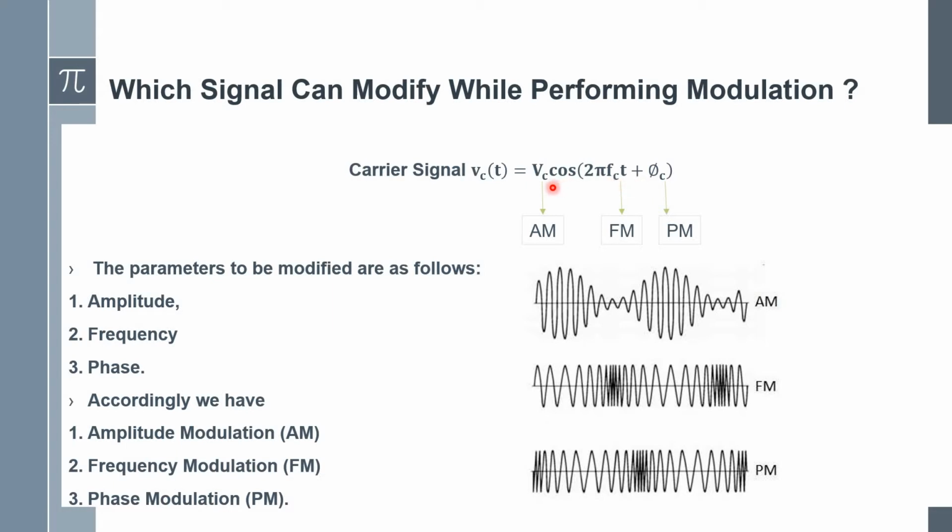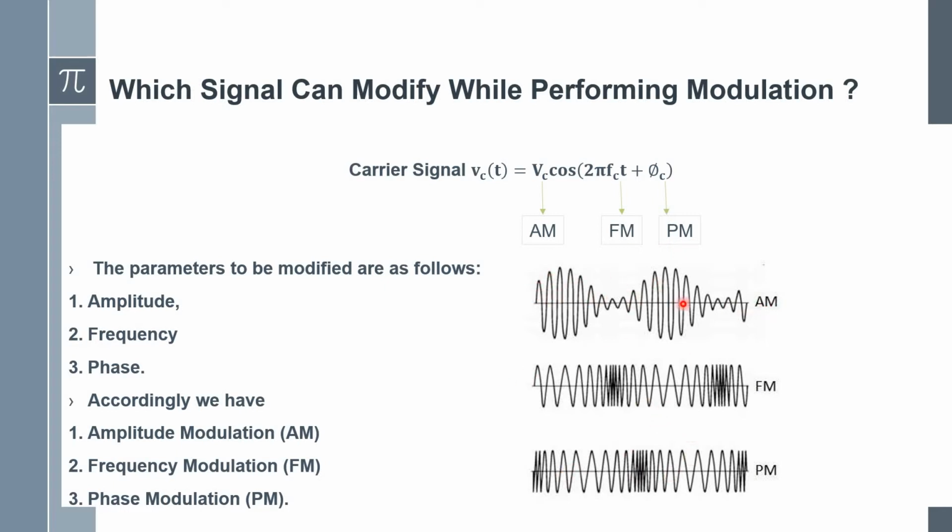If you vary the amplitude of the carrier signal, that is called amplitude modulation. If you vary the frequency of the carrier, then it is called frequency modulation. If we vary the phase of the carrier with respect to your message, then it is called phase modulation. So for these three, different pictorial representations are also available.